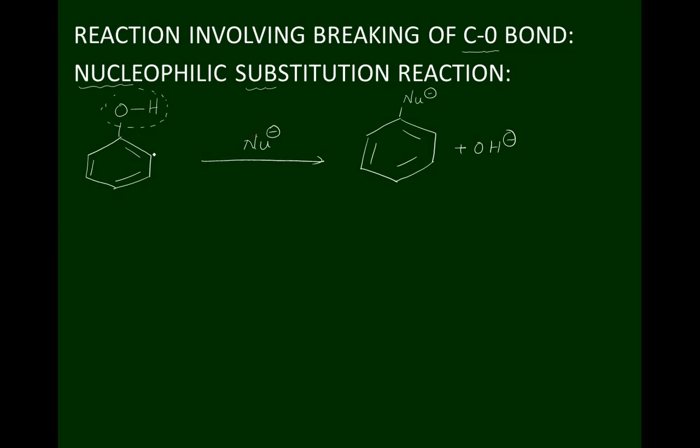This nucleophile is unable to attack on the benzene ring. The reason is oxygen contains lone pair electrons. These lone pair electrons, due to negative resonance effect, undergo delocalization throughout the benzene ring by creating negative charge at ortho and para position. So benzene is an electron-rich species. Nucleophile is also electron-rich species. Therefore, nucleophile is unable to attack either at ortho or at para position. Therefore, this OH group should be replaced by the nucleophile.